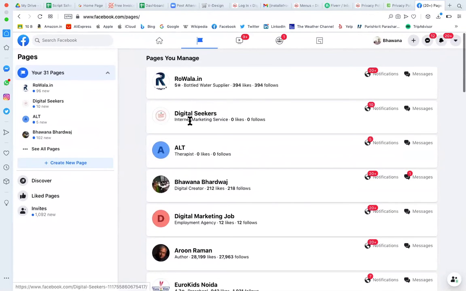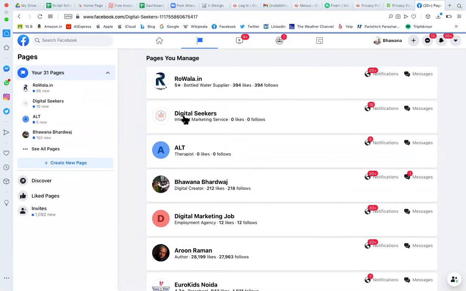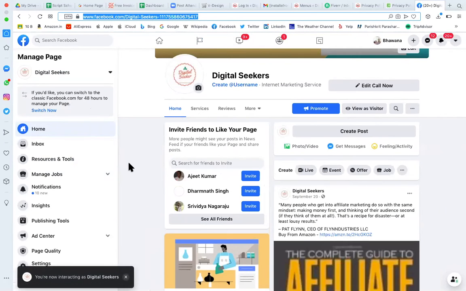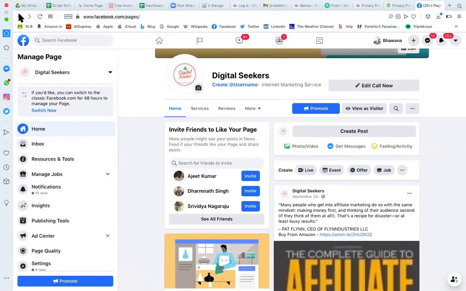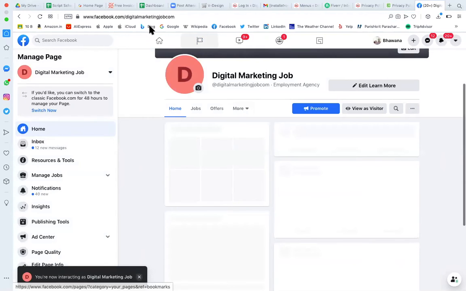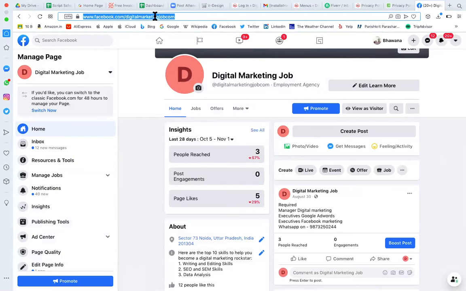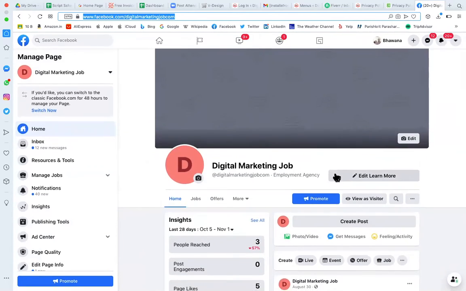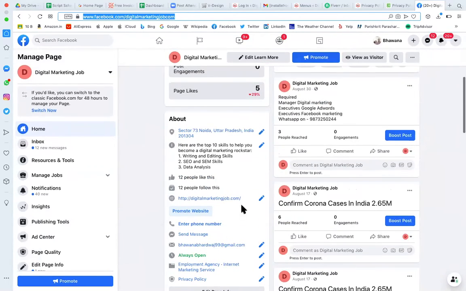So let's suppose this is the page. I can copy this page, or better, I think a better page is digital marketing job. So I'm copying this page. This is one of the pages, not that good, but yeah, this is one of the pages.